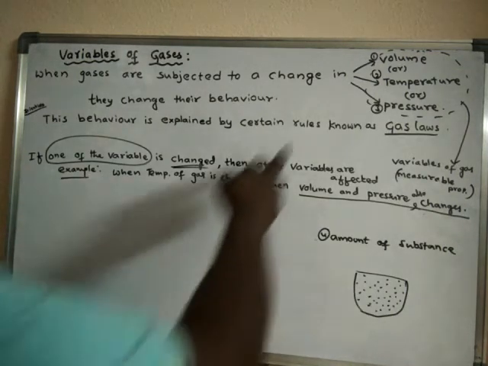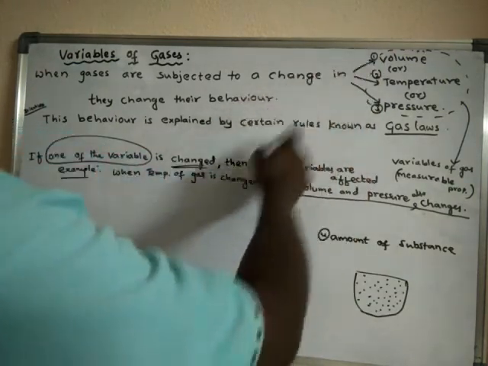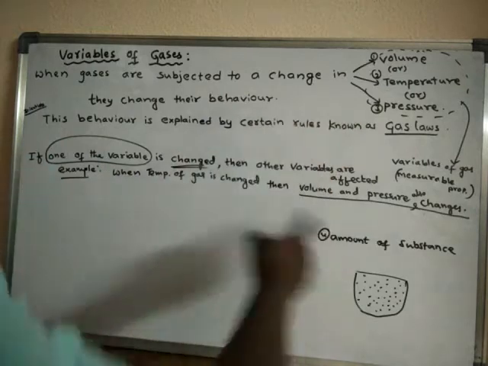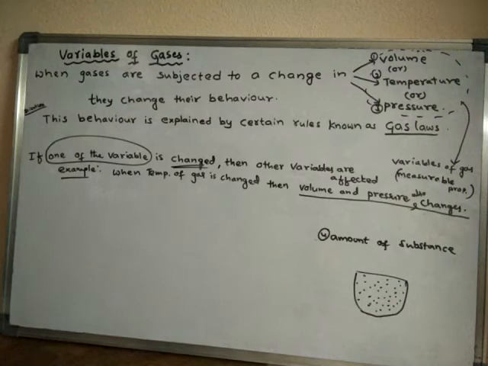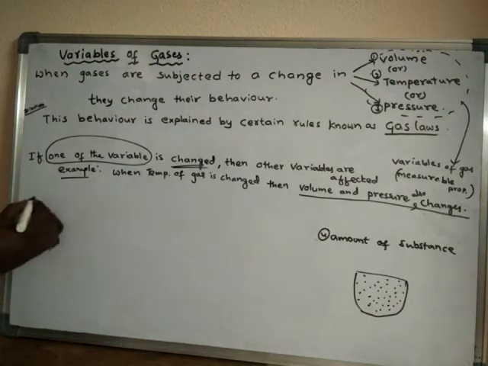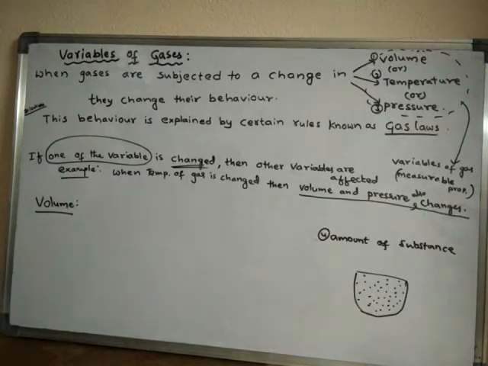So now we will learn about these variables one by one: volume, temperature, pressure, and amount of substance. First of all, we'll start with volume. What is volume? Volume is nothing but the space occupied, the entire space occupied by any substance.